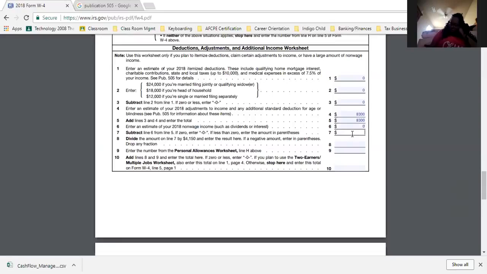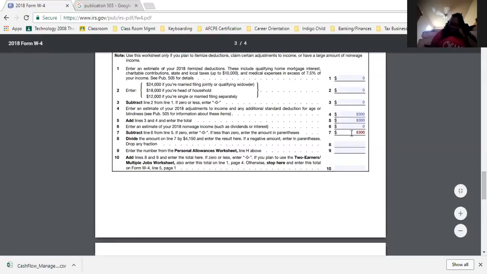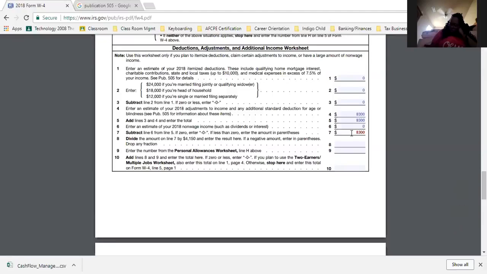So line 7. Line 7 says subtract line 6 from line 5. So we do 0 minus 5, which is 8,300. If it's less than 0, enter the amount in the parentheses here. But it's 8,300.